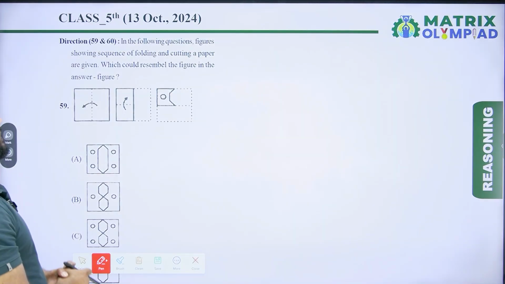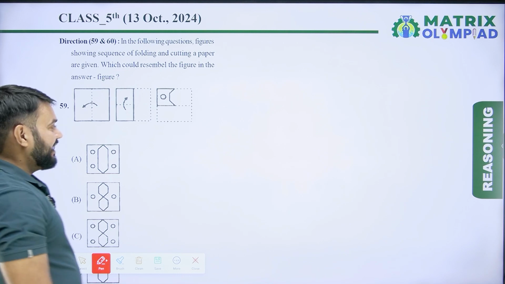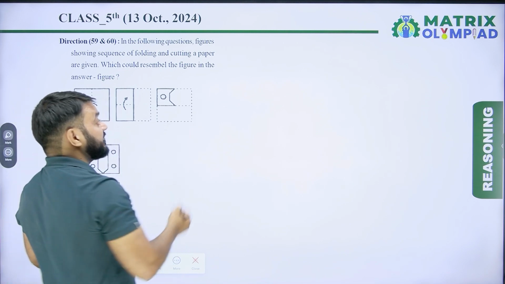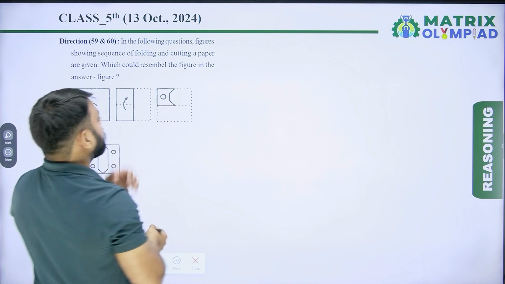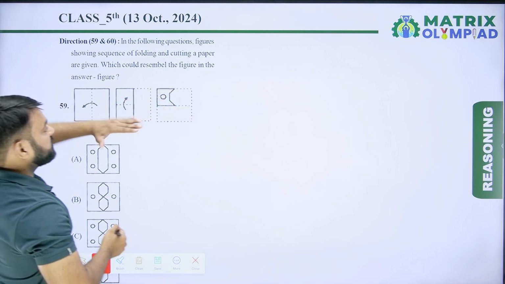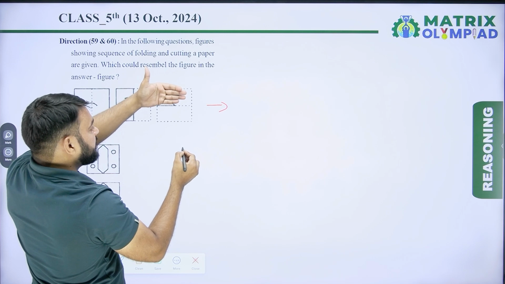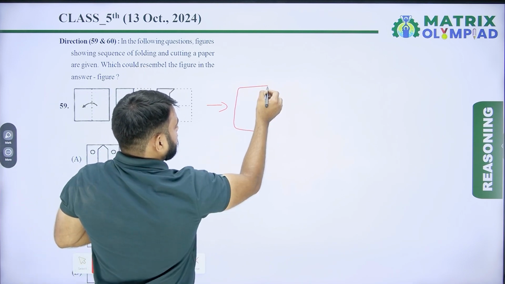Question number 59. In the following questions, figures showing the sequence of folding and cutting a paper are given, which could resemble the figure in the answer figure. In this type of question, unfold the paper in the same sequence as it was folded and find the mirror image in each case. So first unfold this figure. This figure will be unfolded in this direction because it has been folded in this direction. So unfold this figure.